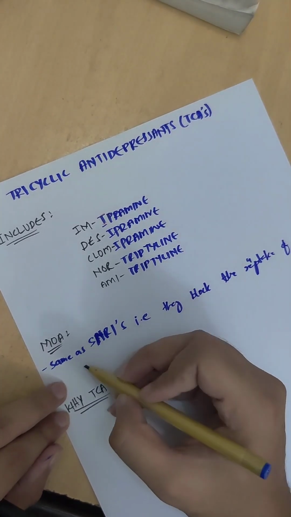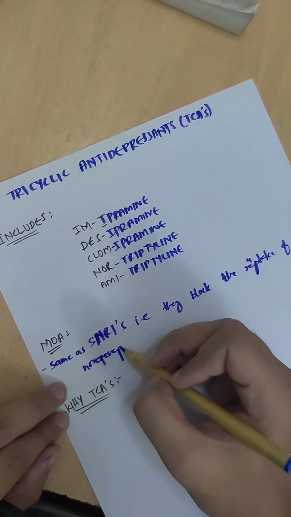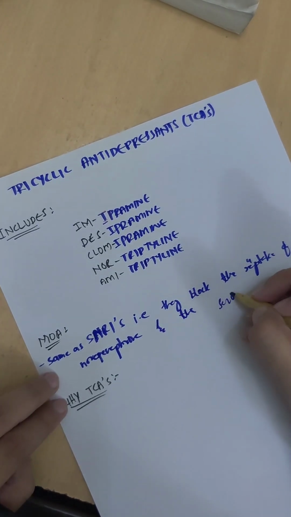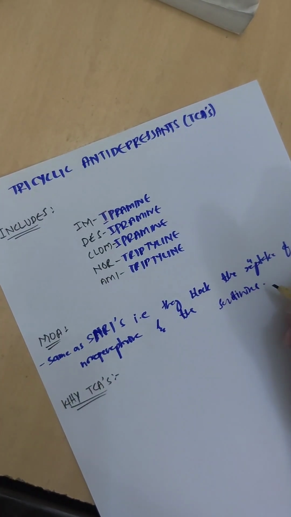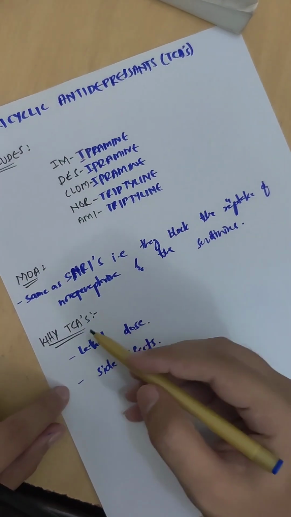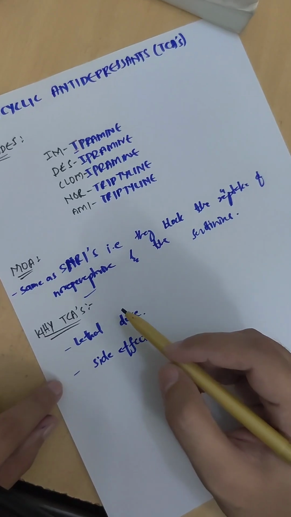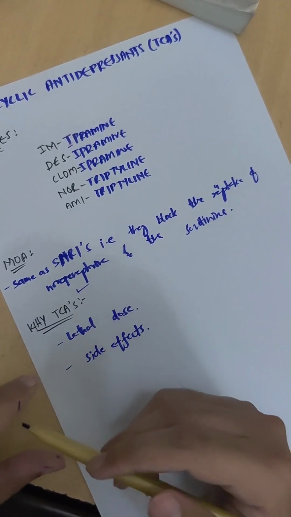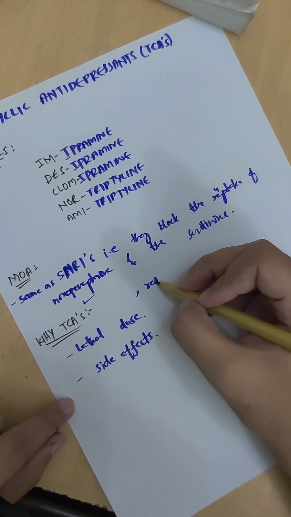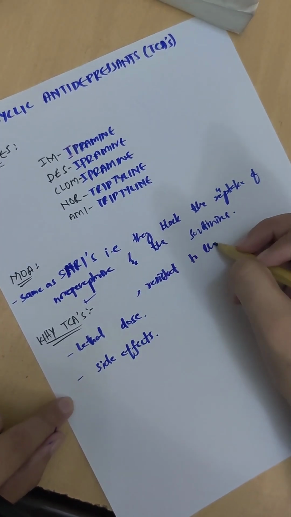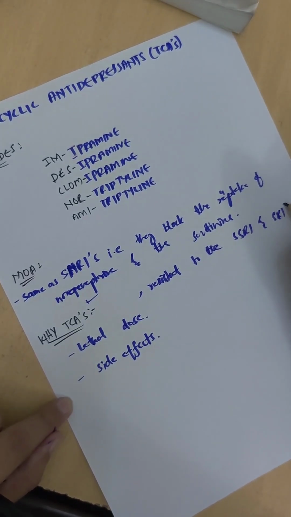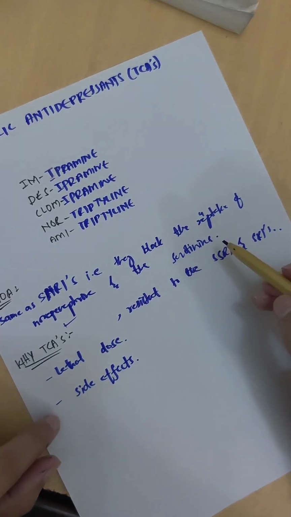of norepinephrine and serotonin. So here the question arises: if we have the SSRIs and SNRIs, then why do we use the tricyclic antidepressants? We use the tricyclic antidepressants when the patient is resistant to the SSRIs and SNRIs, so we use the tricyclic antidepressants for them.